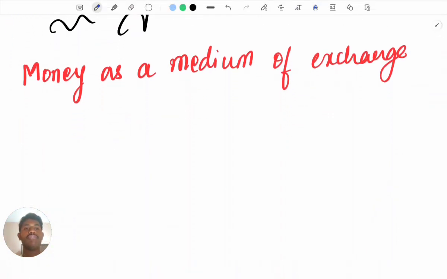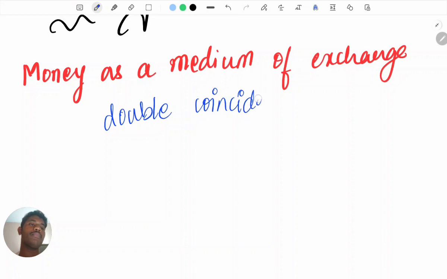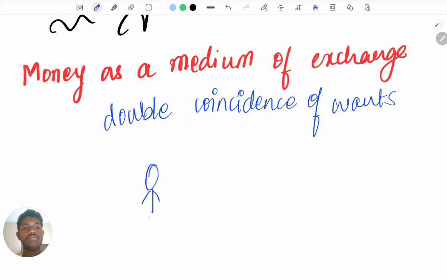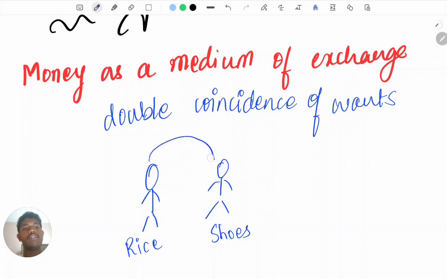In this topic they have talked about double coincidence of wants. So what is double coincidence of wants? For example, there are two persons, right? One is a shoemaker and another one is a farmer. So a farmer wants shoes and the shoemaker wants rice. So what will the shoemaker give? He will give his shoes in return for the rice.